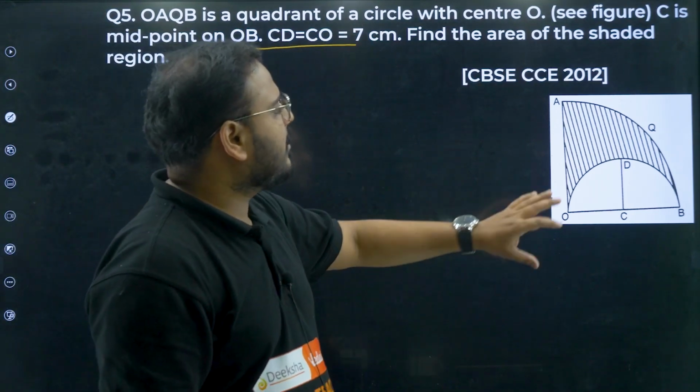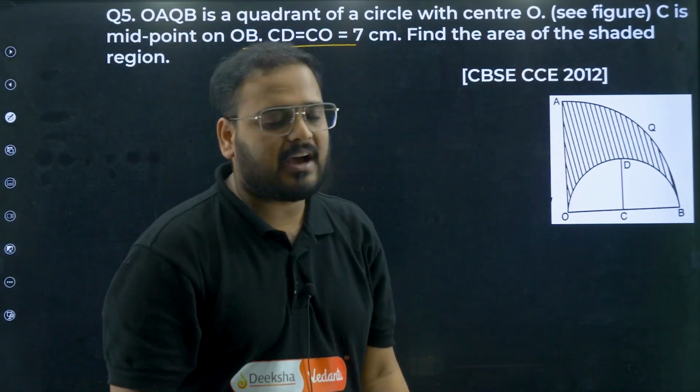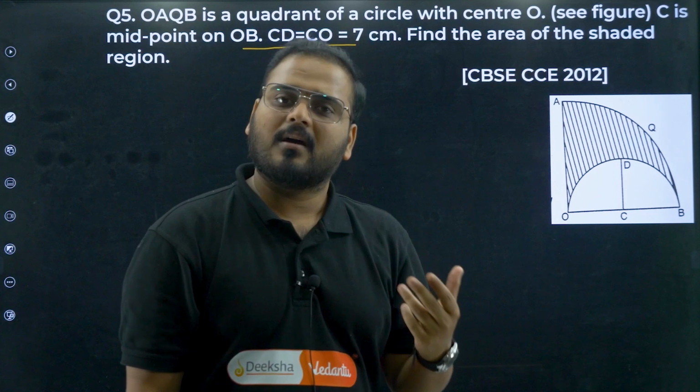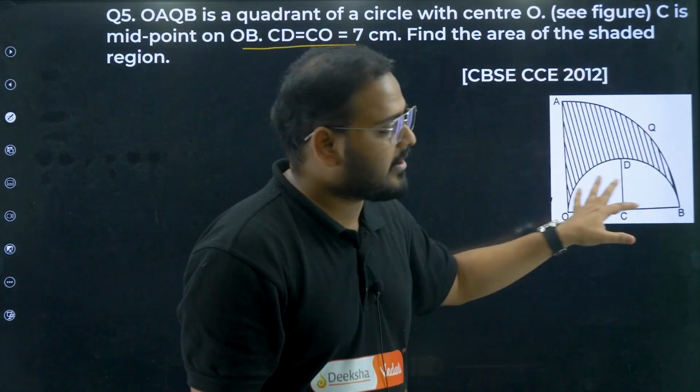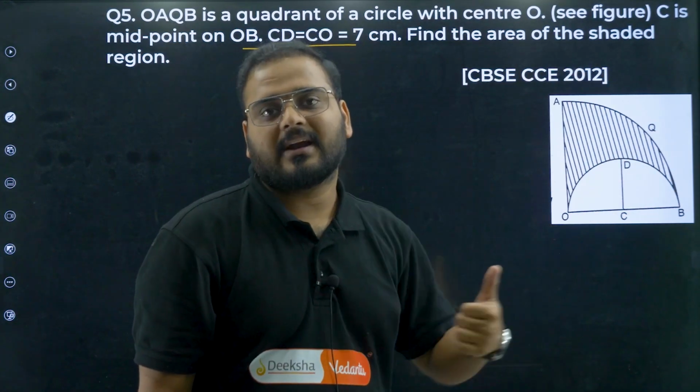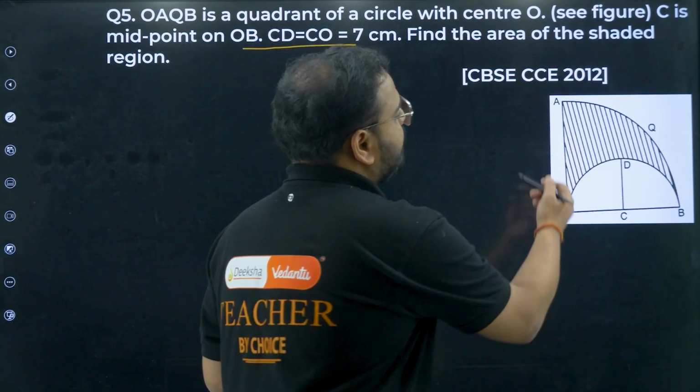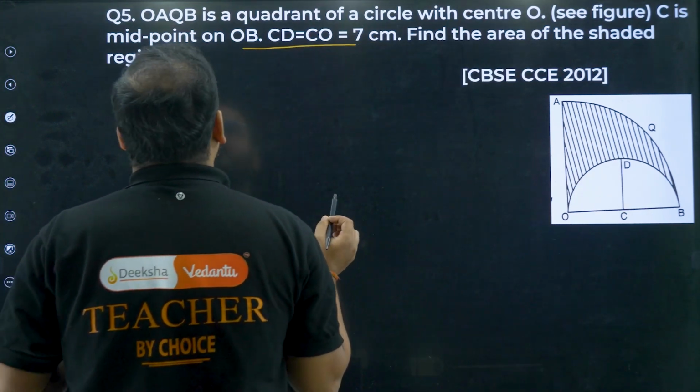Check here very carefully. From the big area, the quadrant area, I subtract the small semicircle area. My job is done, right? From the big area, I subtract the semicircle area. I'll get the shaded region area. So let's look for the big area first. Okay, so I'll write it over here.